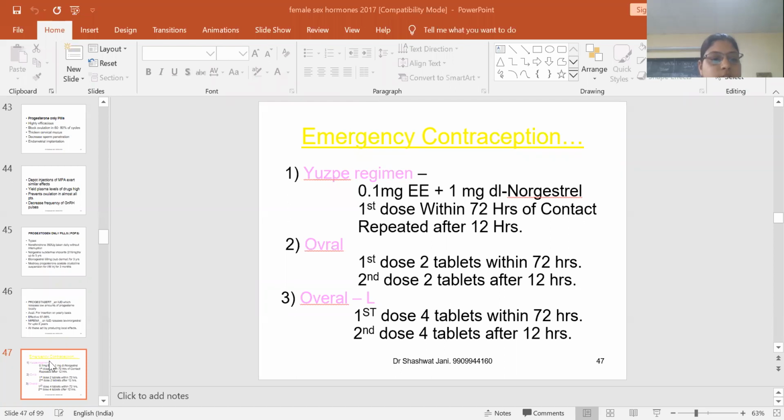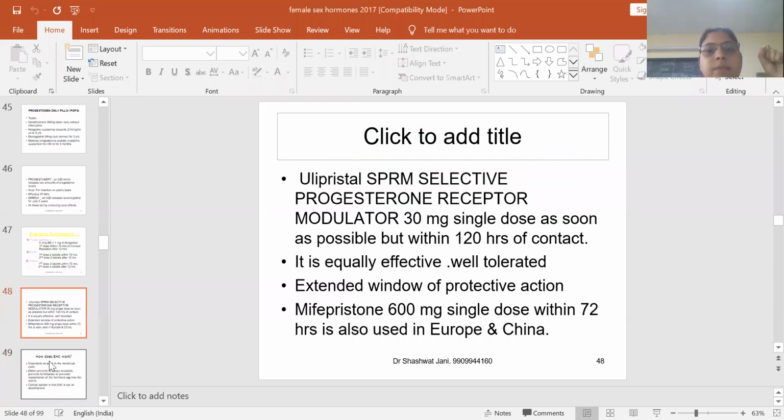This is emergency contraception. Now, ulipristal is a selective progesterone receptor modulator, a progesterone modulator which can be given as a contraceptive. And mifepristone 600 milligram can be used as an oral contraceptive, given within 72 hours.